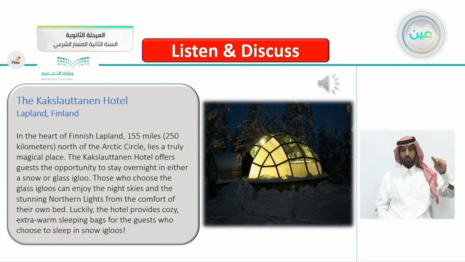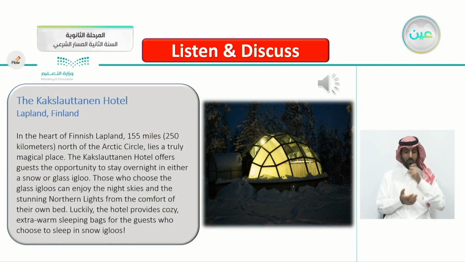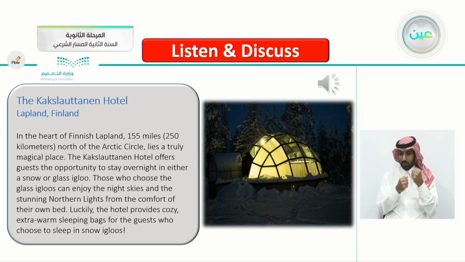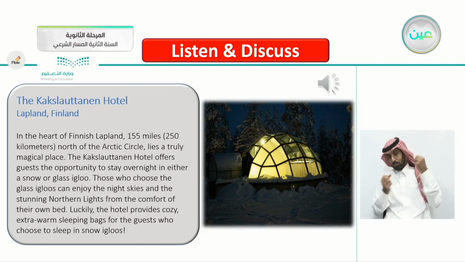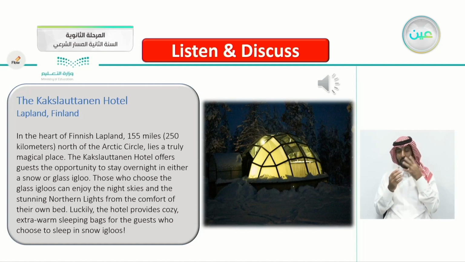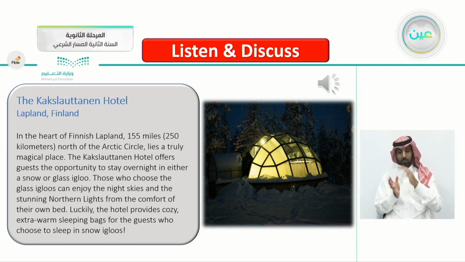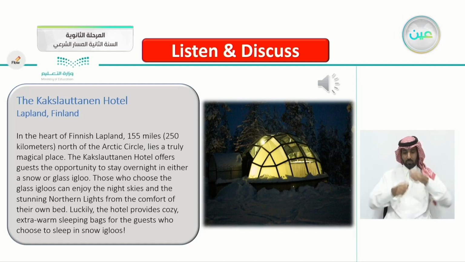The Kakslotinen Hotel Lapland, Finland. In the heart of Finnish Lapland, 155 miles, 250 kilometers, north of the Arctic Circle, lies a truly magical place. The Kakslotinen Hotel offers guests the opportunity to stay overnight in either a snow or glass igloo. Those who choose the glass igloos can enjoy the night skies and the stunning northern lights from the comfort of their own bed. Luckily, the hotel provides cozy, extra warm sleeping bags for the guests who choose to sleep in snow igloos.